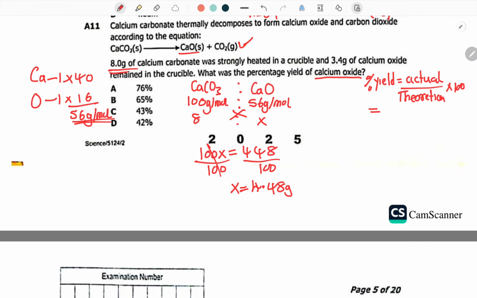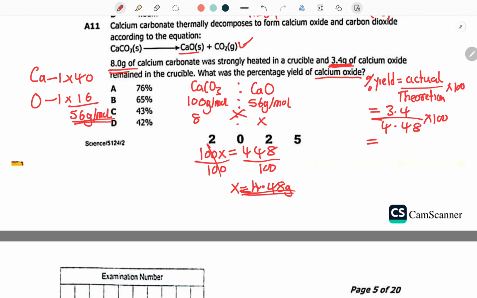Now we can solve. So you get your 3.4 over, then you are going to divide it by that value which you calculated, like this. Then you multiply it by 100.